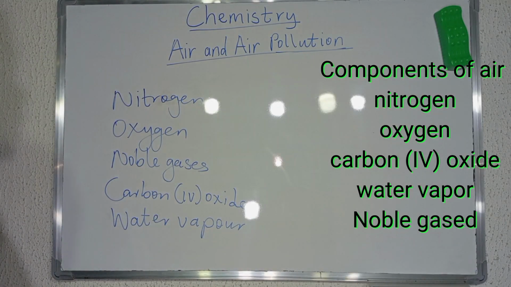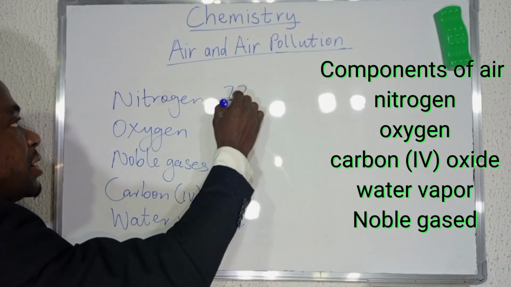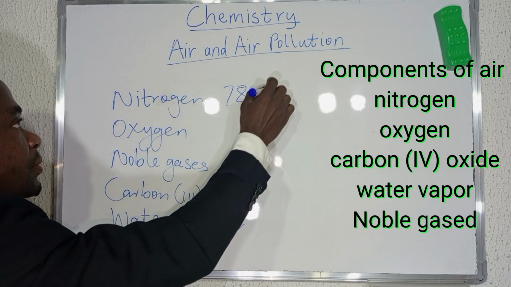These are the gases that make up the air. The most abundant one is nitrogen. This one constitutes about 78.1%.